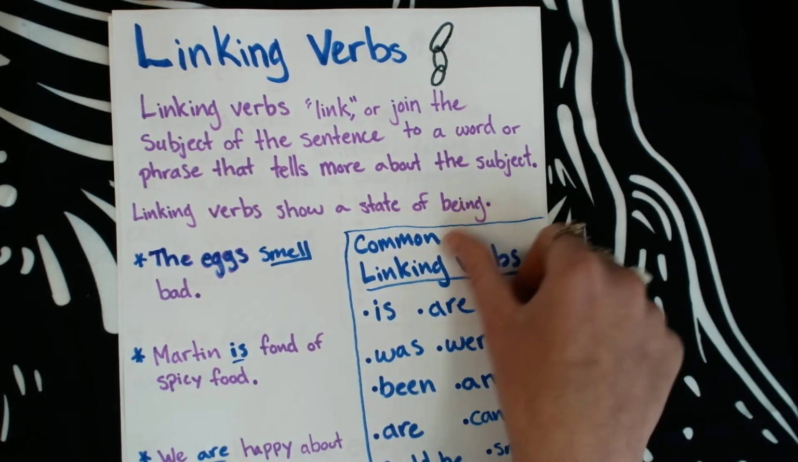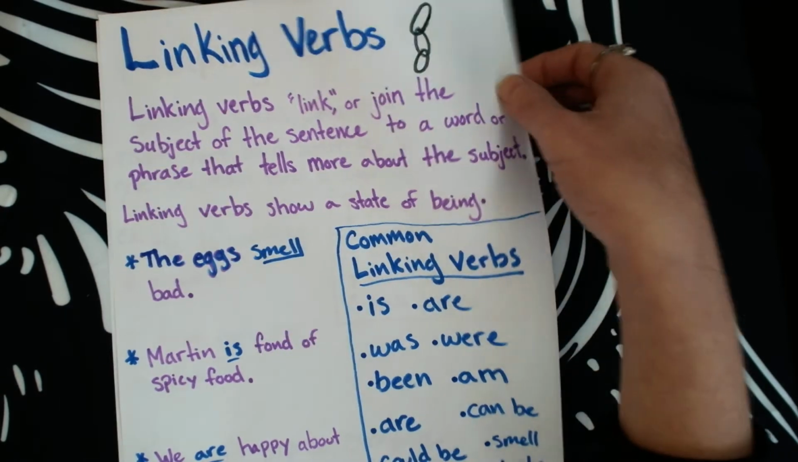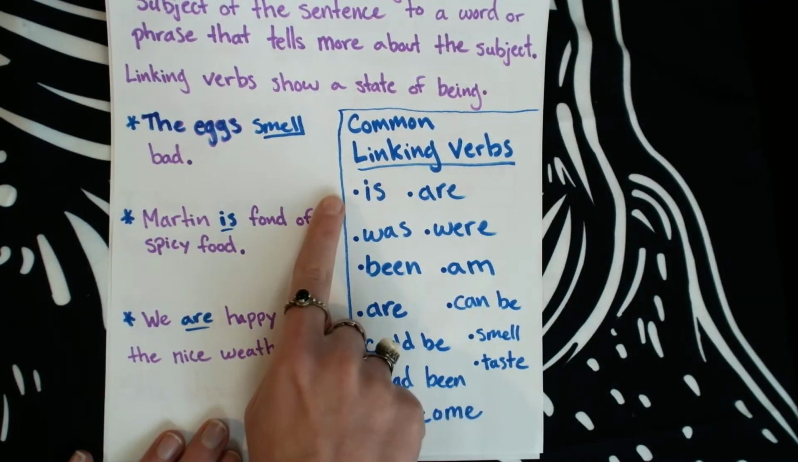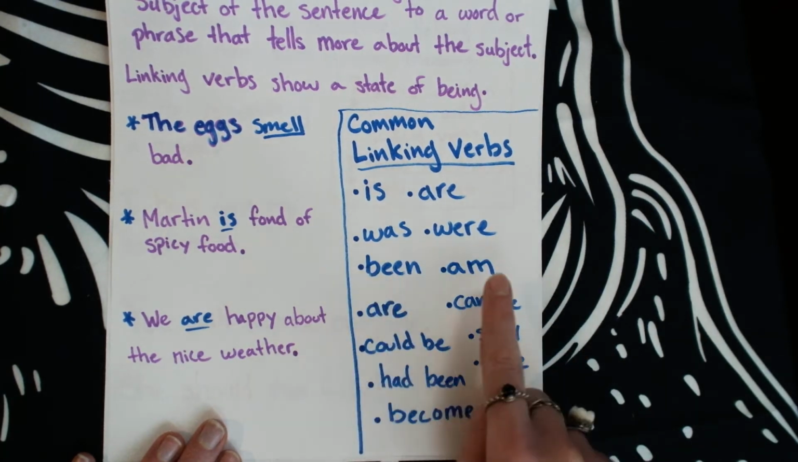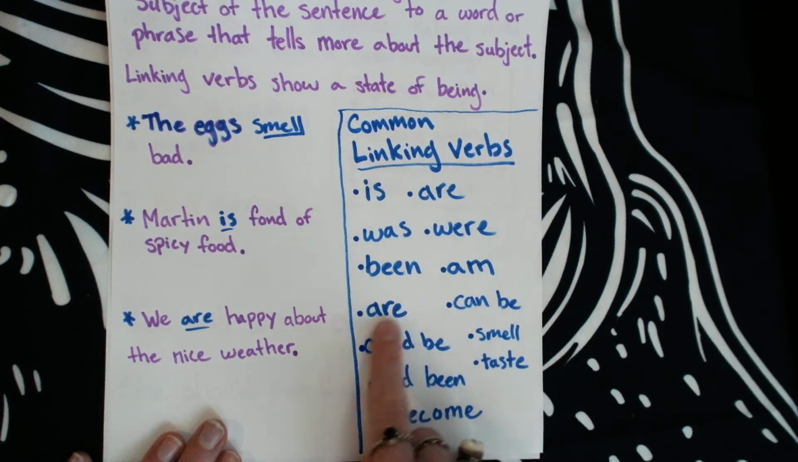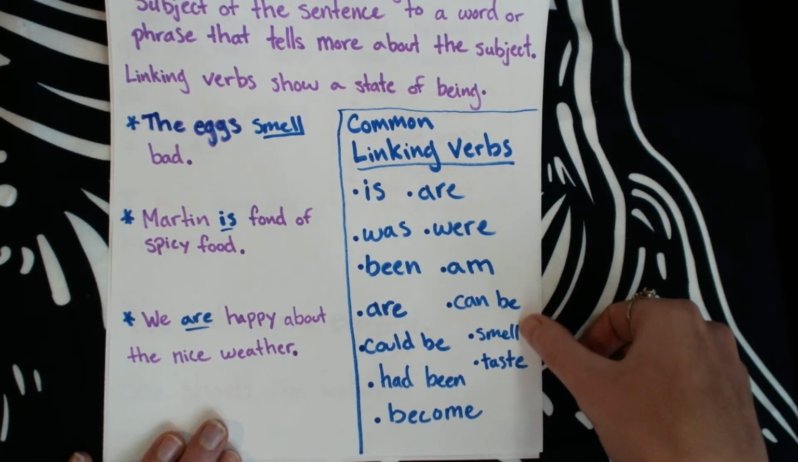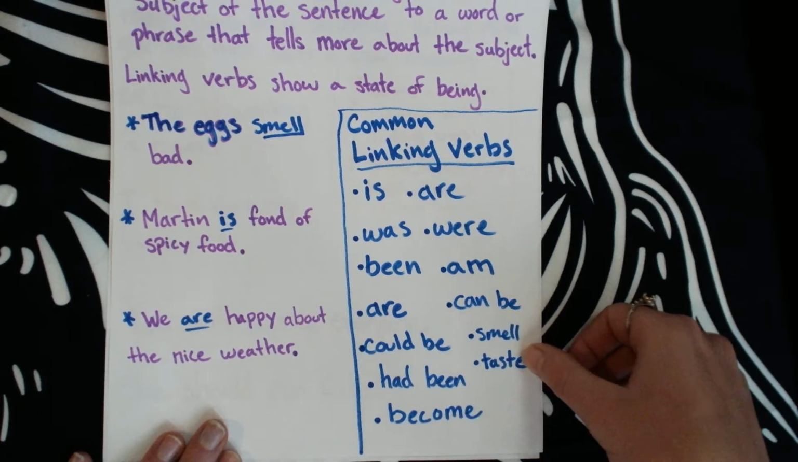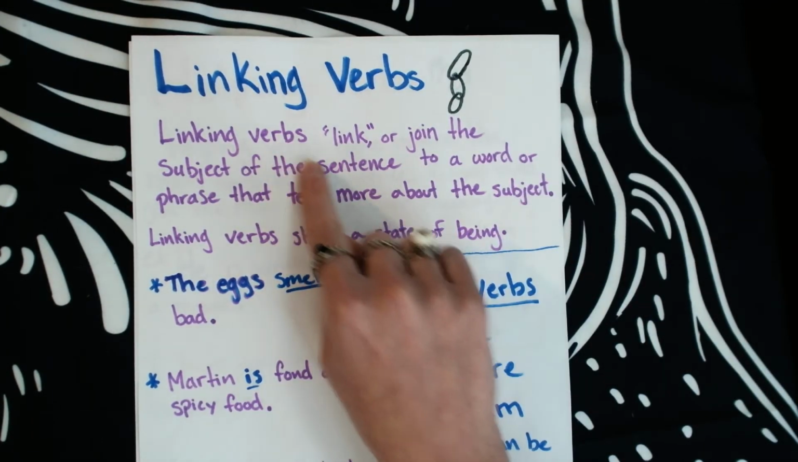Here are some common linking verb words. Some common linking verb words are the words is, are, was, were, been, am, the phrase can be, could be, had been, the word become, smell, and taste. Now I'll show you why, because I can smell, that's something I can do, and I can taste, so why are those not action verbs? Well, sometimes they are, but I'll show you how they can be linking.